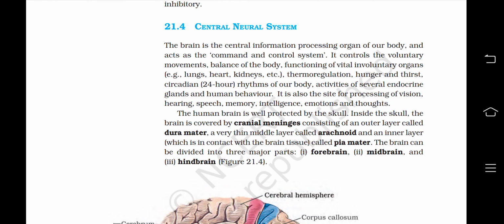The human brain is well protected by the skull. Inside the skull, the brain is covered by cranial meninges, consists of an outer layer called dura mater, a very thin middle layer called arachnoid, and an inner layer which is in contact with the brain tissue called pia mater. The brain can be divided into three major parts: forebrain, midbrain, and hindbrain.